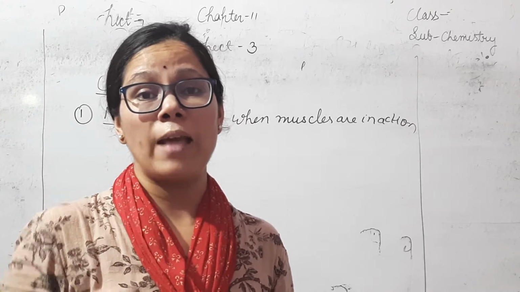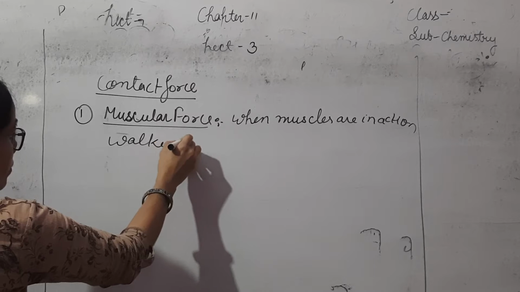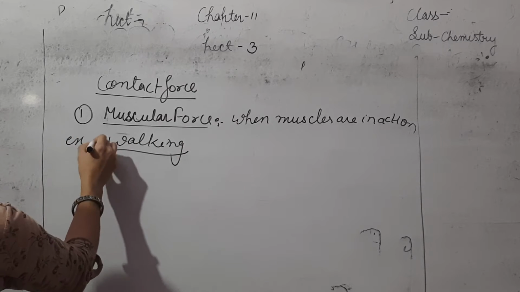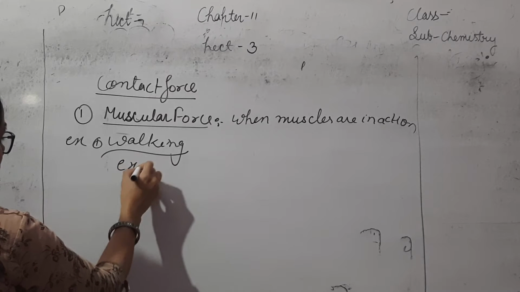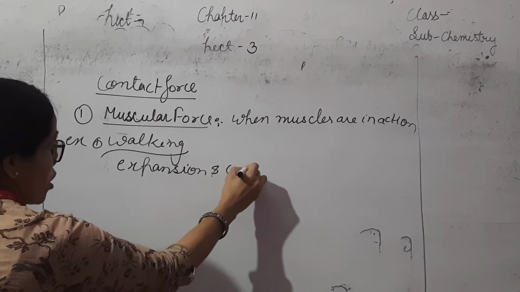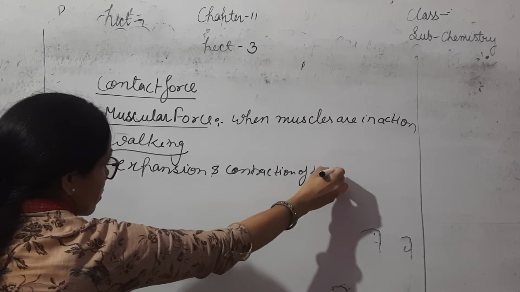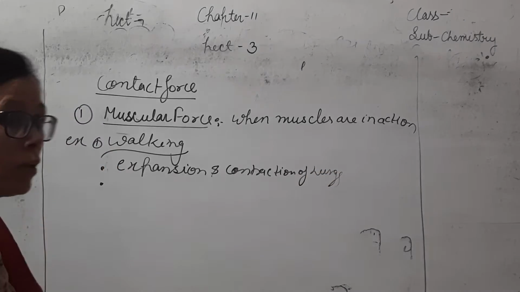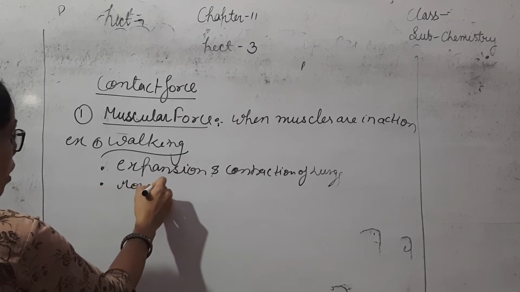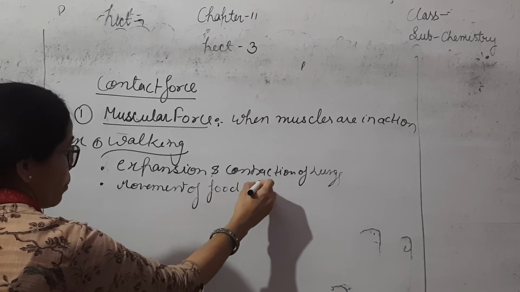In walking, muscles work. Another example is expansion and contraction of the lungs. Another example is the movement of food in the food pipe.